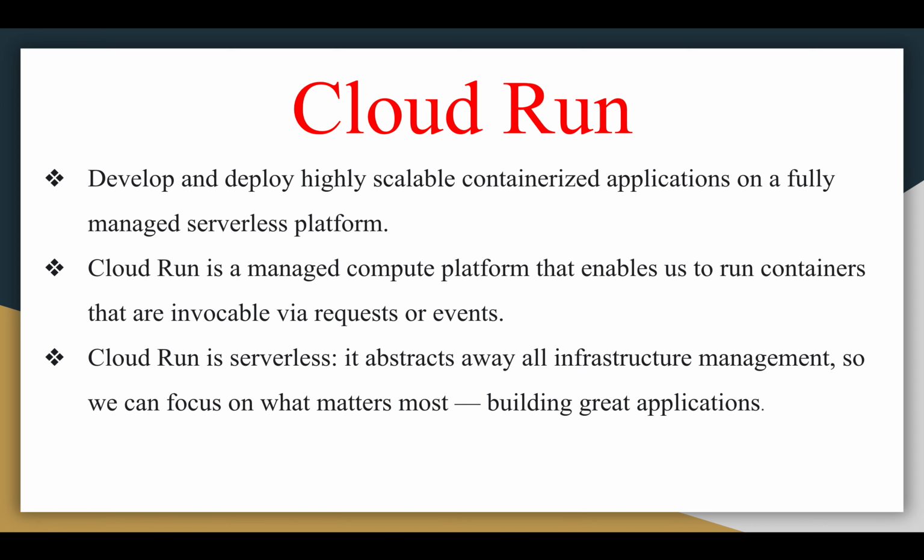We can focus on what matters most, building great applications. So Cloud Run abstracts away all infrastructure management by automatically scaling up and down from zero almost instantaneously depending on traffic. So Cloud Run, again, in other terms, is a fully managed compute environment for deploying and scaling serverless HTTP containerized applications without worrying about provisioning machines, configuring clusters, or auto scaling.